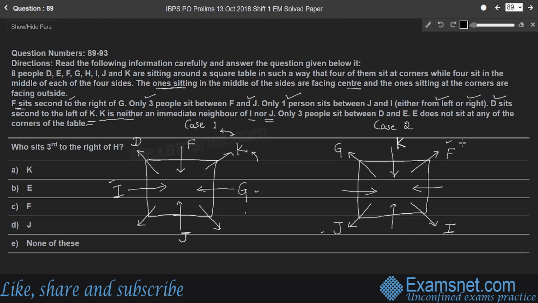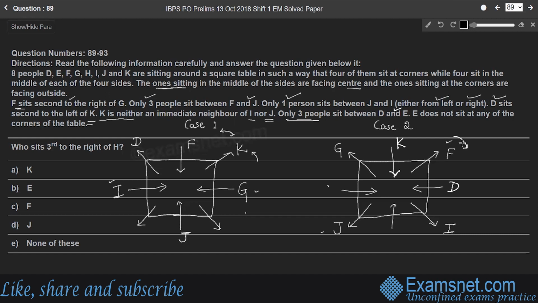And D sits second to the left of K. So here K is facing center. To the left of K means in clockwise direction. So second, D is sitting here, right? Next point. Only 3 people sit between D and E. Between D and E, 3 people are sitting.